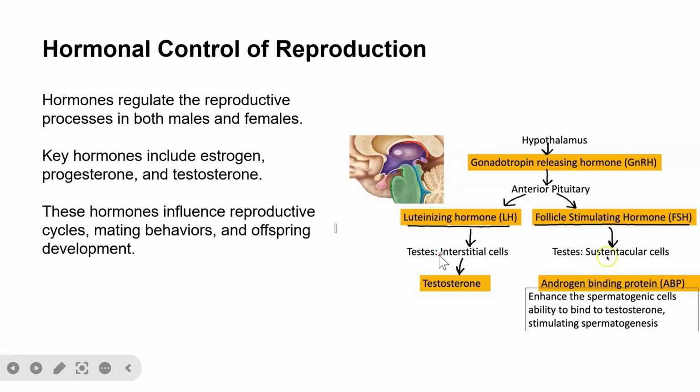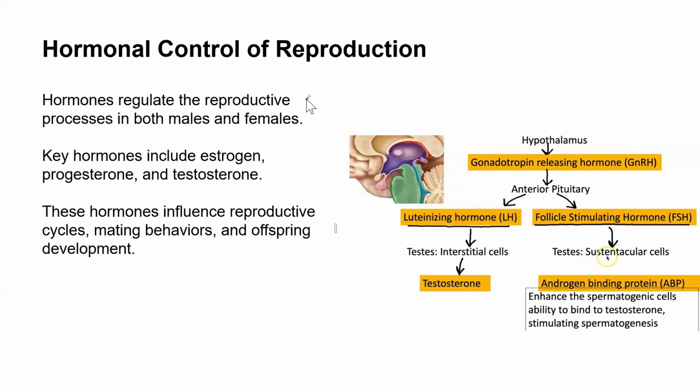And of course, very importantly, ladies and gentlemen, the hypothalamus is one of the major parts of the brain that controls the release of some of these hormones. The hypothalamus releases gonadotropin releasing hormone, which activates the anterior pituitary gland, which leads to generation of luteinizing hormone and follicle stimulating hormone.